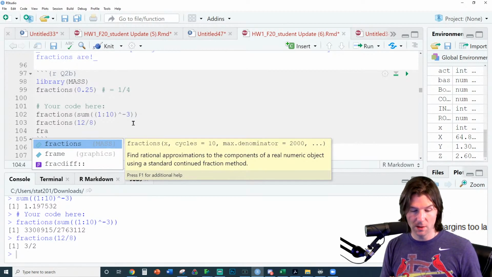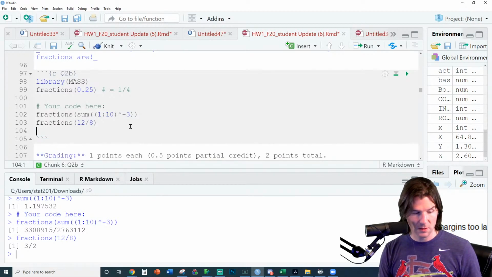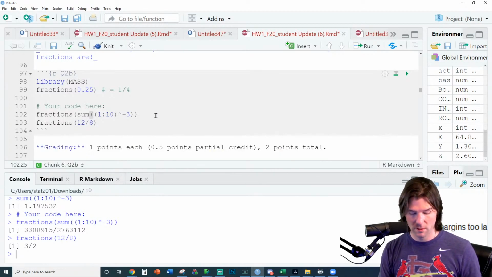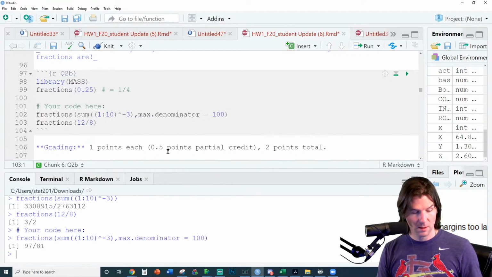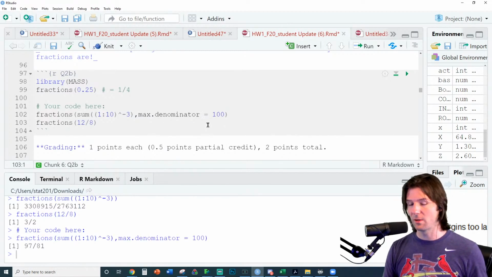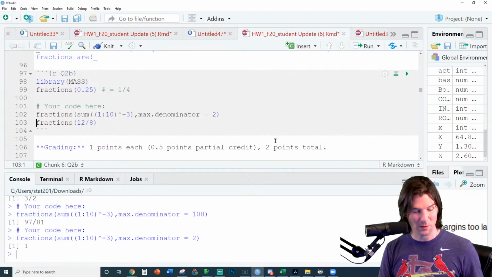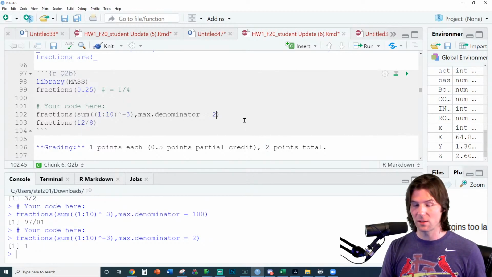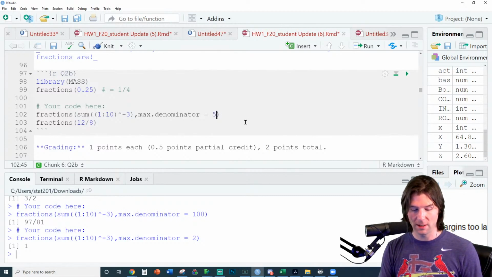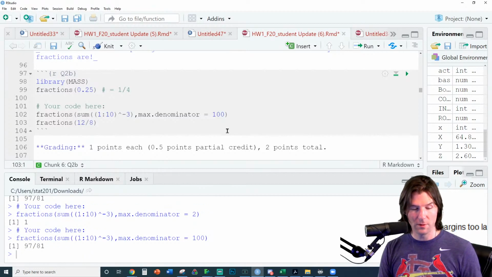Cycles, max denominator is 2000. Whoa. And I don't know what cycles is. So if we go here, don't do this. Max denominator equals 100. So that's the closest fraction to it. Watch this. This will be 2/2, I bet. It'll be 1, because yeah. So it rounds it. It finds the closest. That's kind of a neat thing about this. Like if you're like, I don't want any fractions bigger than that right there, it'll give you the closest fraction. I didn't even know of this additional argument.